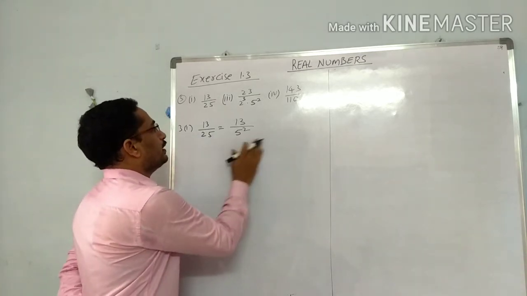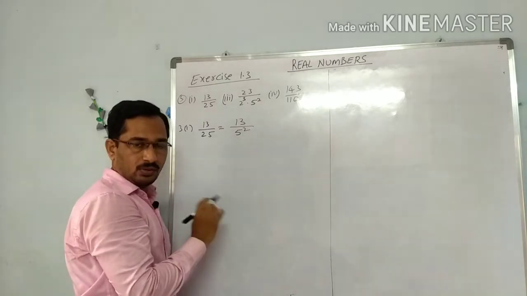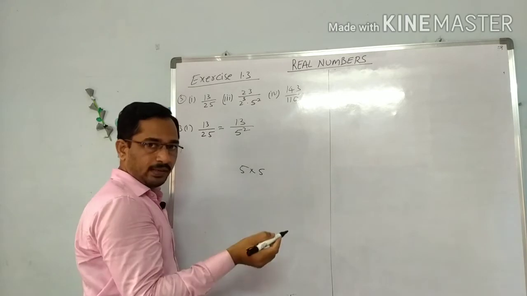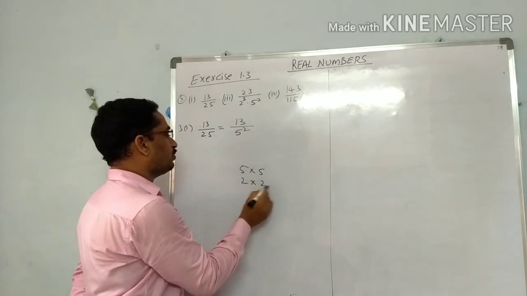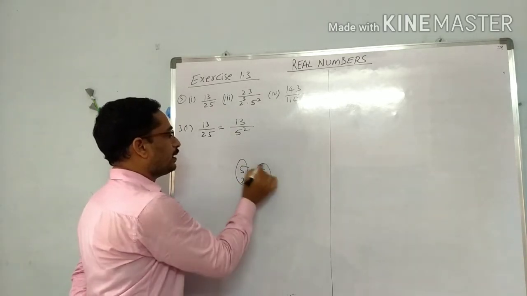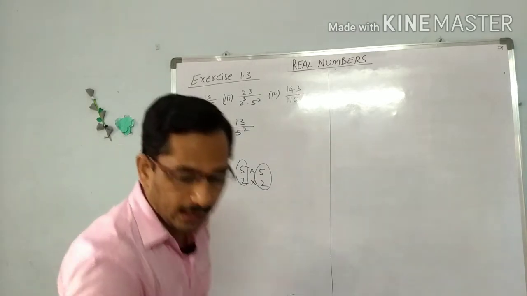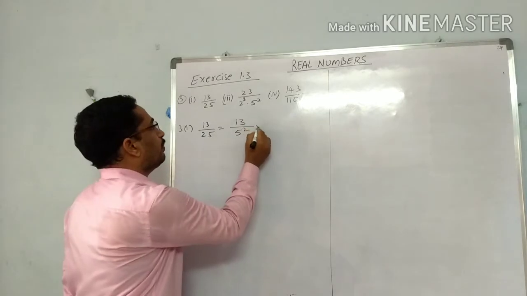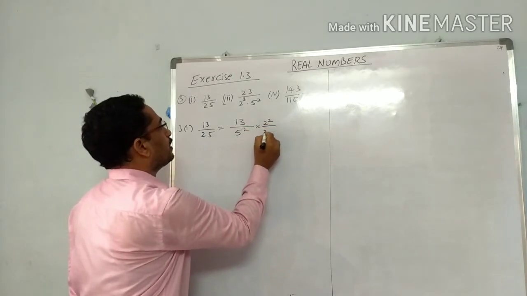So here it is given 5 square. 5 square means 5 into 5. We have to pair, means we have to multiply 2 into 2, first pair 2 5 and second pair 2 5. So we multiply and divide with 2 square.